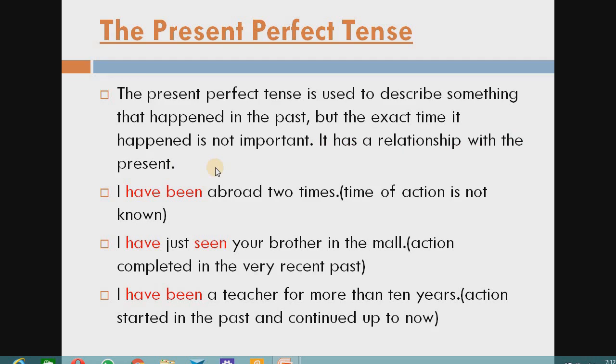Or we can say that the present perfect tense is used to describe an action that began in the past and continues into the present, or has just been completed at the moment of utterance. So we should use the present perfect tense.